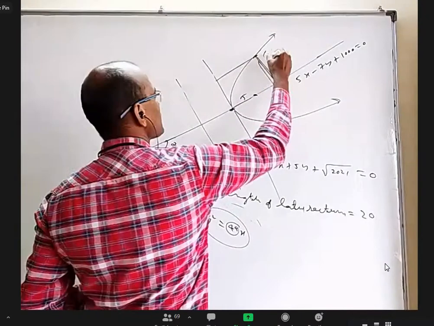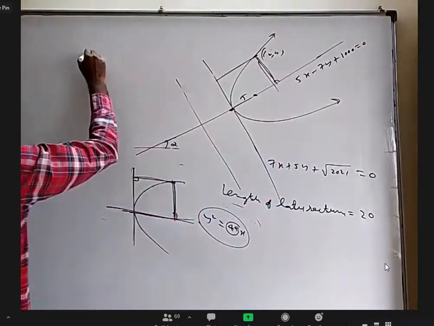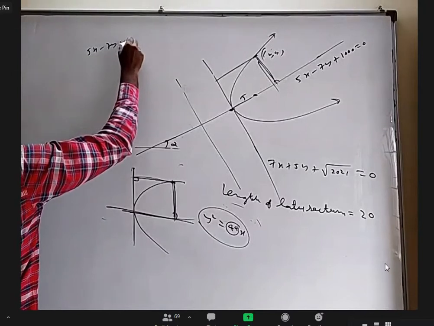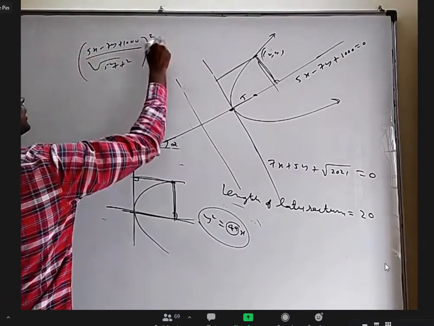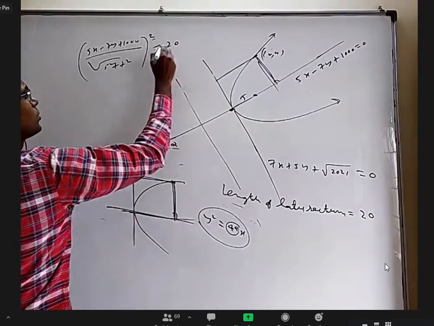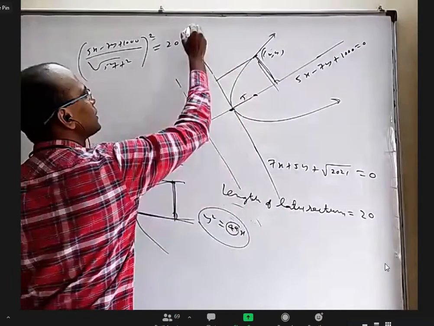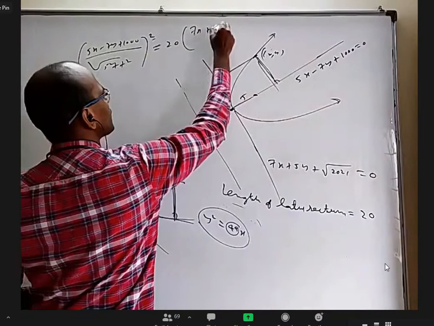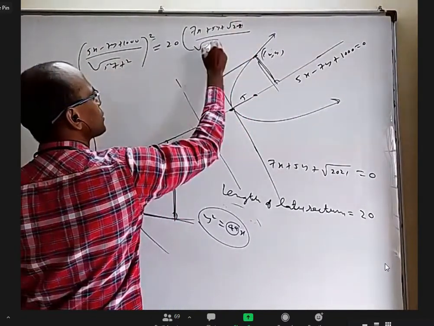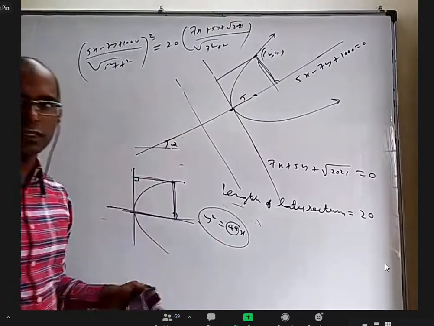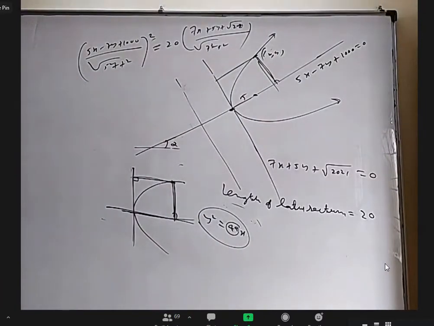Take this point as x comma y. What is the distance to the axis? (5x minus 7y plus 1000) by root over 5 square plus 7 square, whole square, equal to 20 into the perpendicular distance to this line, (7x plus 5y plus root 2000 to 21) by root over 7 square plus 5 square. That's all. That is the answer. Over. Understood or not? Yes, sir.